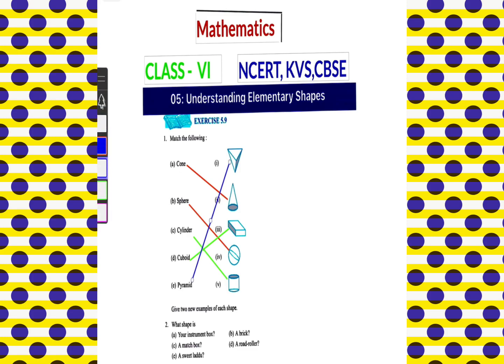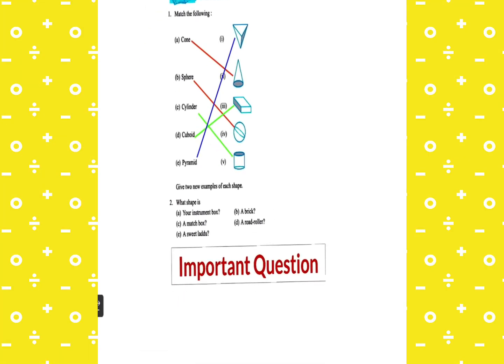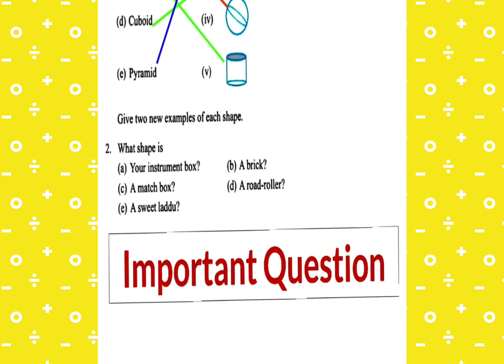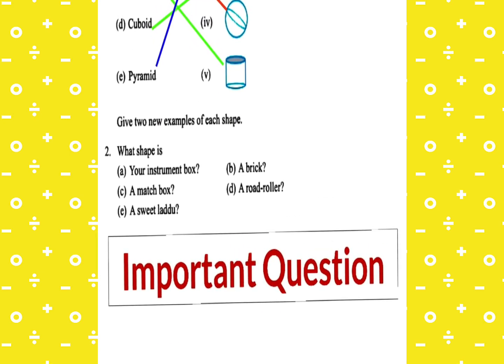This is how you match the answers of the given question. Number 2 is the second question: what is the shape of your instrument box? Can you say? Yes, it is a cuboid. So you will write the answer: it is a cuboid.